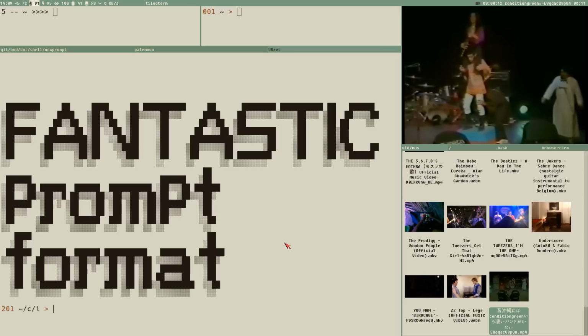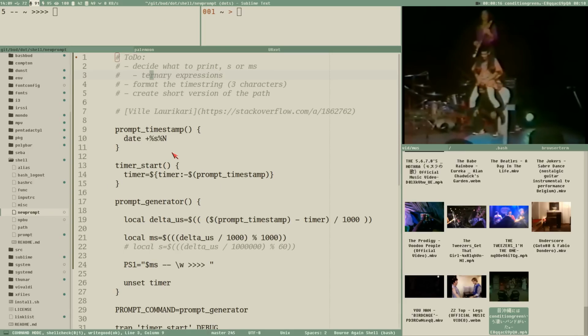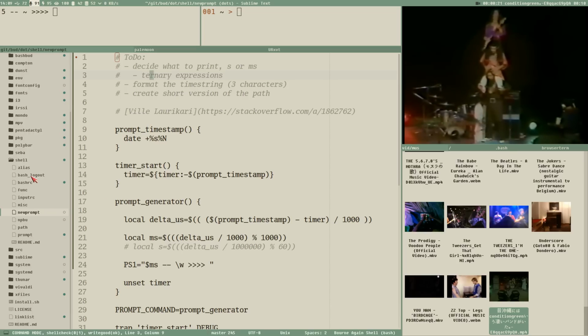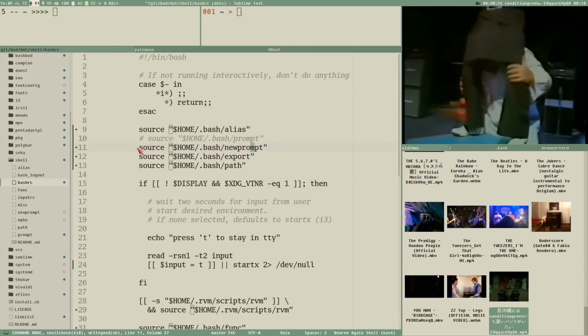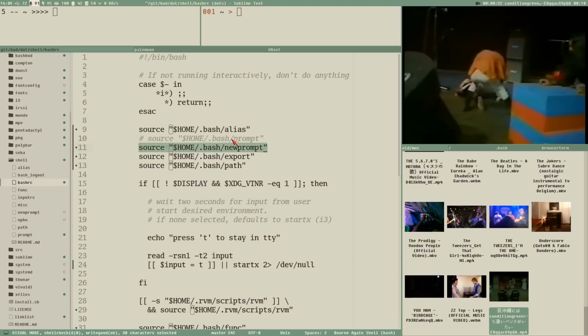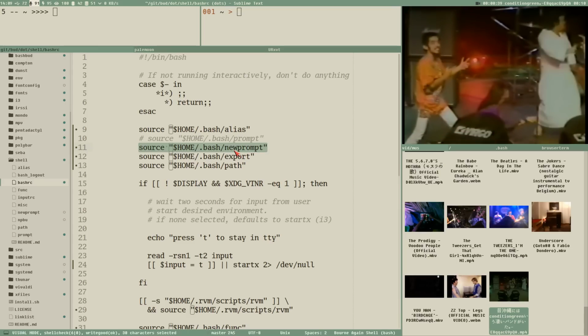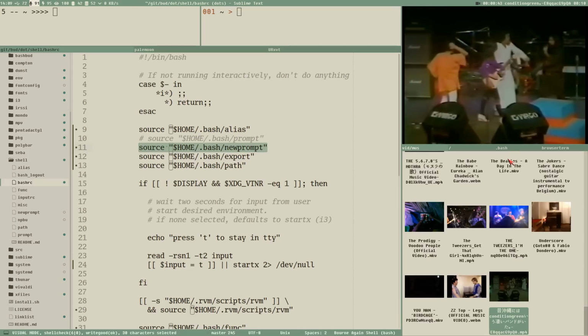Alright, let's just delve into this, because there are so many things I want to show you, or I would like to fit in this video. First, I should tell you that I have moved the code that we created in the last video into its separate file called new prompt. Let me just close the window here so the neighbors don't have to listen to this. That file is located in .bash inside the home directory.